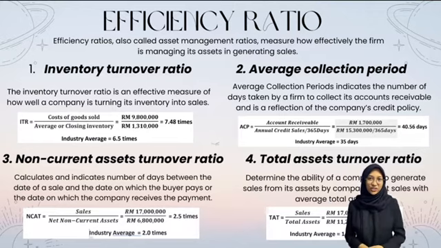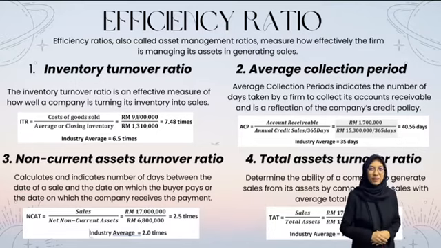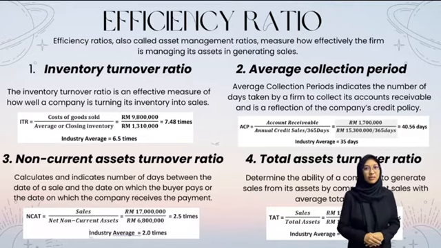Non-current asset turnover ratio is to measure the firm's efficiency in utilizing its property in generating sales. Based on the calculation, we can conclude that Hikmat Bati Berhad's ratio, which is 2.5 times, is higher than the 2 times of the industry average. A low non-current asset turnover rate indicates that a firm is not using its assets efficiently compared to its competitors. To improve the ratio, Hikmat Bati Berhad can try to measure the output of the machine and see if it can be made to produce more without any more labor.